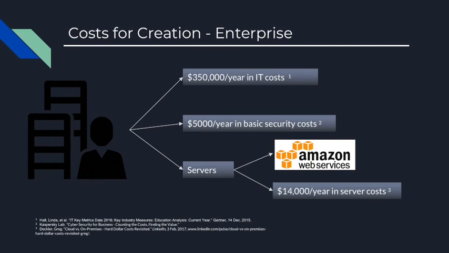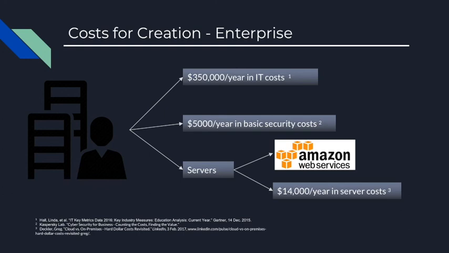In terms of enterprise costs, $350,000 a year would be allocated in general IT costs, which include the data center, which has mainframe servers and general storage for the organization, internet services, and upkeep costs. $5,000 a year would be included for cybersecurity license for only 1 year, but any additional security beyond this would have to have additional funds.